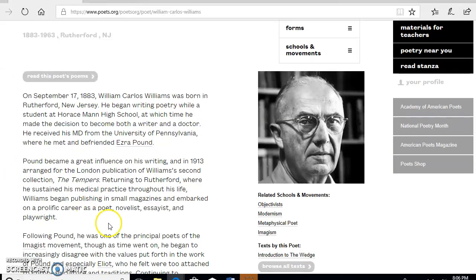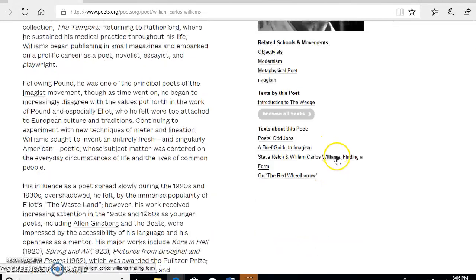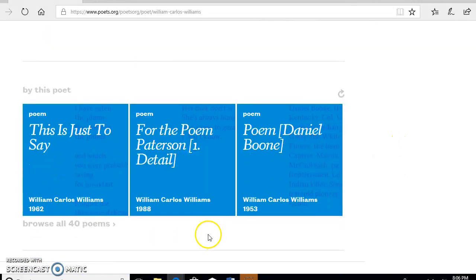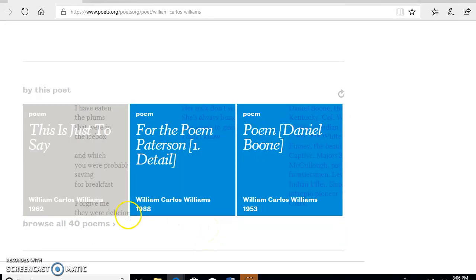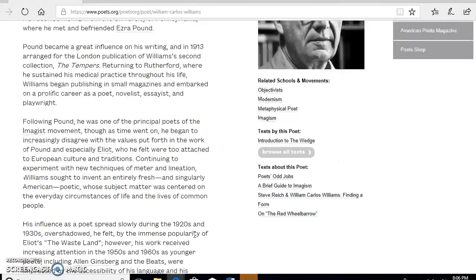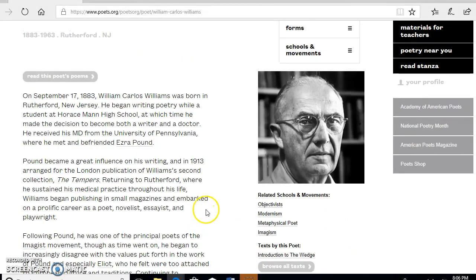As you can see, there's an extensive background on Williams's life. Over on the right here, there's a list of some schools of thought Williams wrote with, along with some self-analysis and other analysis of his works. On the bottom, we have a collection of selected poems to choose from. We have a nice selection here of about 40 of Williams's works. That's pretty good.